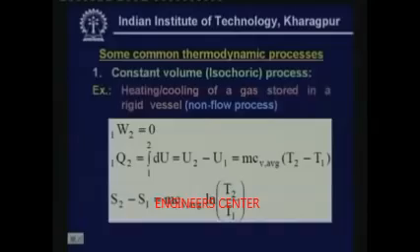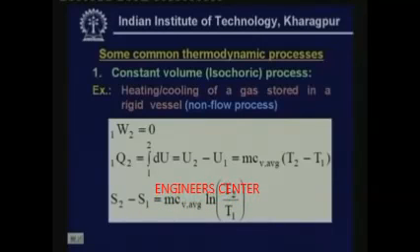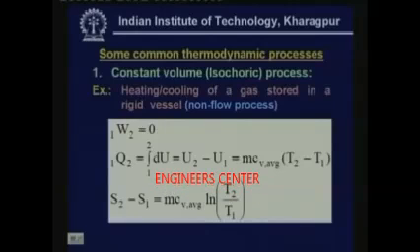All these terms are required in order to evaluate the performance. So, let us look at some of the very basic processes. I will give the basic process and a typical example and the suitable equations for work transfer, heat transfer, energy transfer or energy change, etc. Okay. So, the first process, a simple process, is a constant volume or isochoric process. Isochoric process means the volume does not change, and a typical example is the heating and cooling of a gas stored in a rigid vessel.